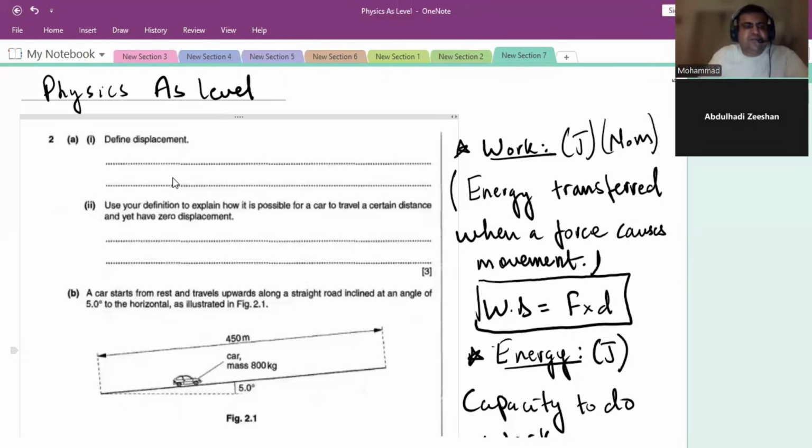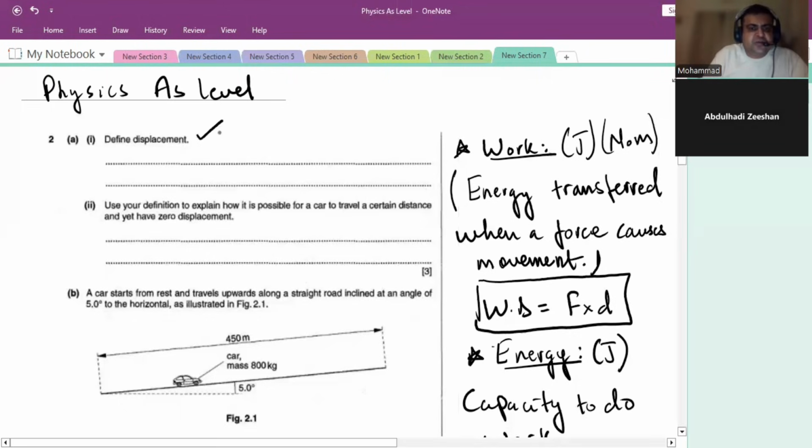So you can write the first question over here, 2.1a, A1, that you can write what you just said, right? Use the definition to explain how it is possible for a car to travel a certain distance and yet have zero displacement. That means the car is starting from its starting point, right? Returns to its starting point. Make sense? Yes, that's why it has zero displacement.